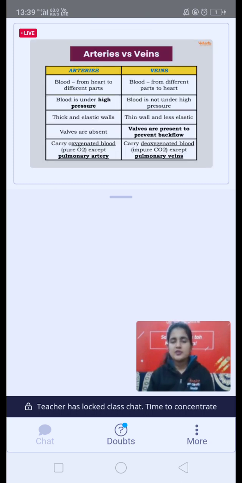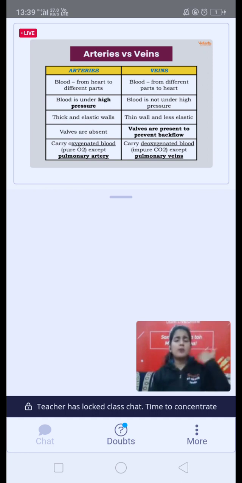Let me show you guys the difference between arteries and veins. You all can also screenshot this slide because this is an important slide. Now arteries, they take the blood from the heart to different parts. Actually, the word arteries means away from the heart. So whenever the name arteries comes, always remember that any artery, कोई भी artery हो, दुनिया की कोई भी artery हो, if it is in our body, it will take the blood away from the heart.